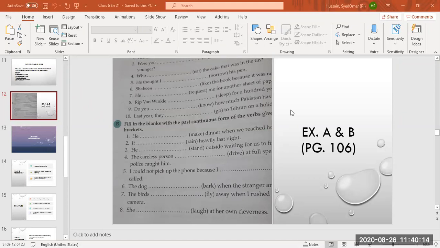And remember one thing, some students are using do and does in the past and did in the present. No. The past form of do and does is did.